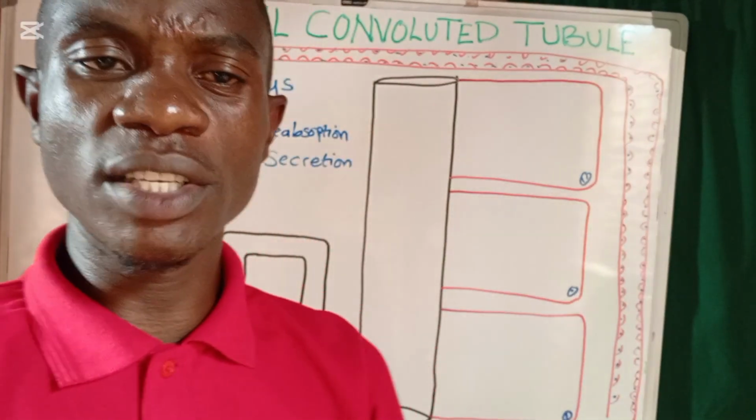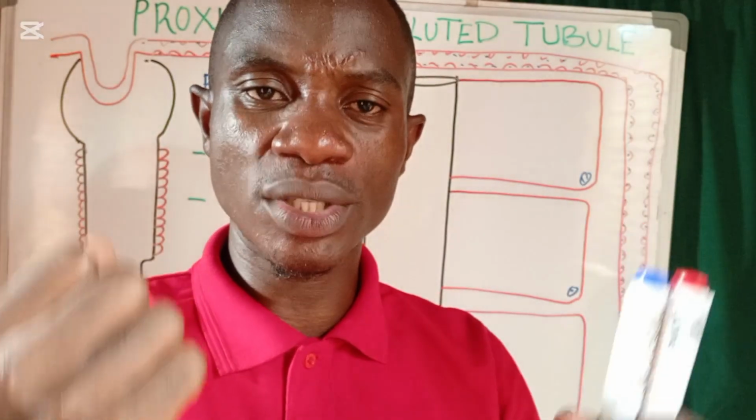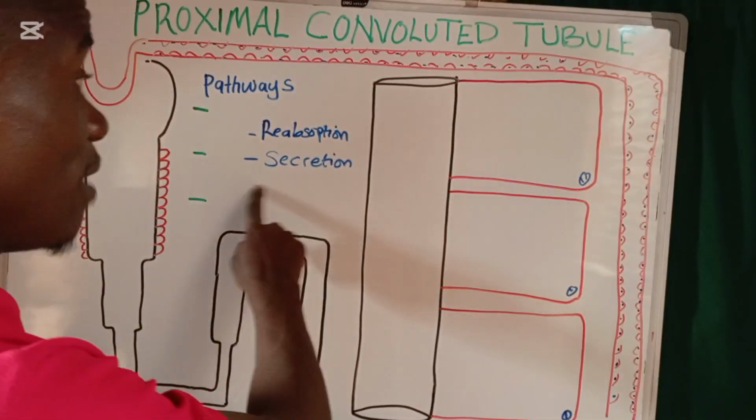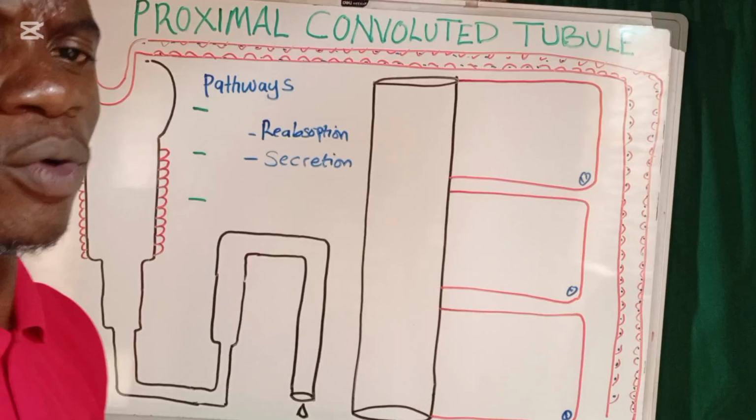The proximal convoluted tubule is the tubule that has the highest percentage of substances reabsorbed, but of course some substances are also secreted in it.